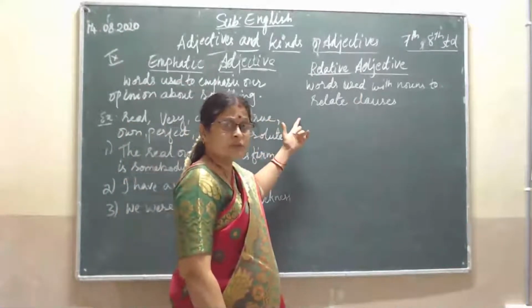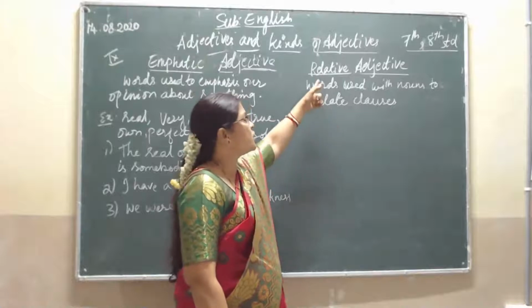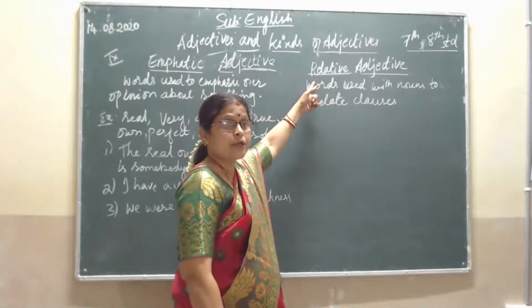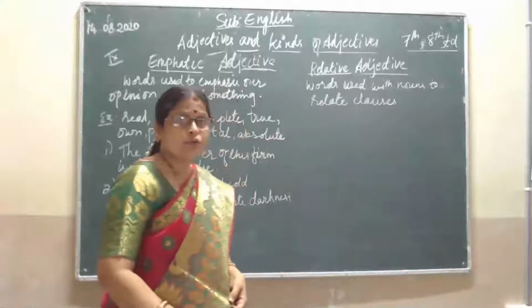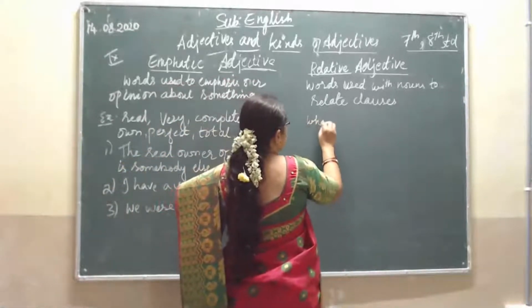So those words which show the relation with the nouns, with the clauses, then we call those adjectives relative adjectives. So very few words are also there which are the relative adjectives, such as what,